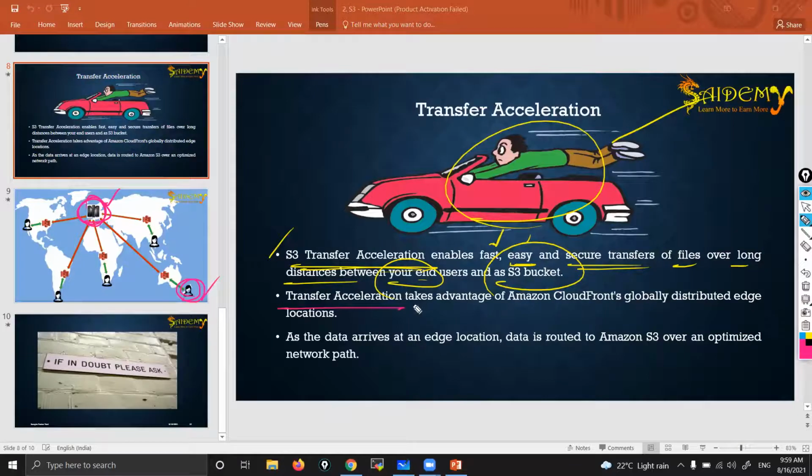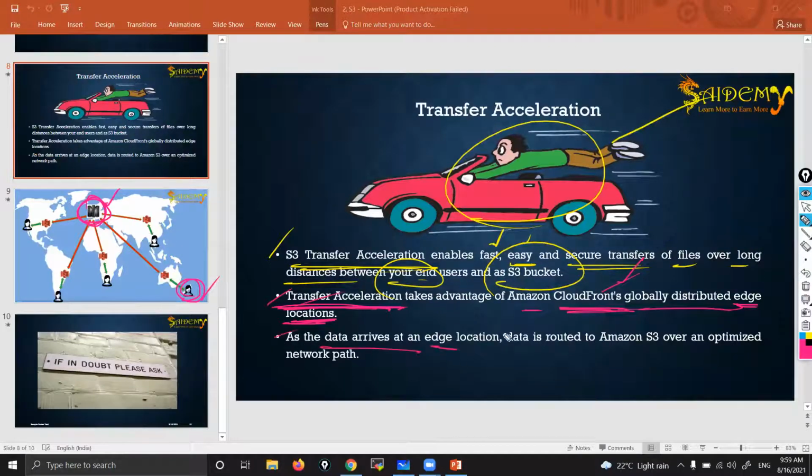Transfer acceleration takes advantage of CloudFront. See, transfer acceleration is taking advantage of edge locations, which are actually designed for CloudFront's purpose. So transfer acceleration takes advantage of Amazon CloudFront's globally distributed edge locations. Actually, these belong to CloudFront, but here we are taking advantage of those things in transfer acceleration.